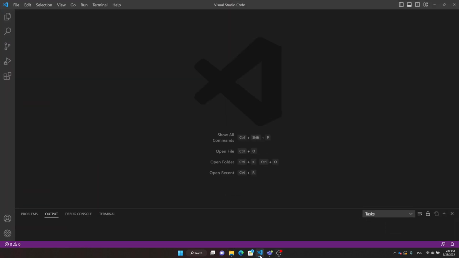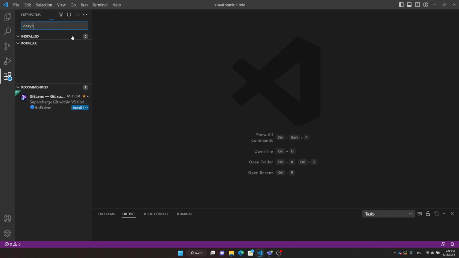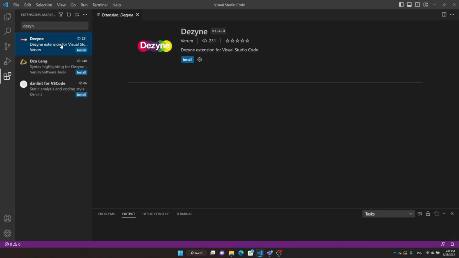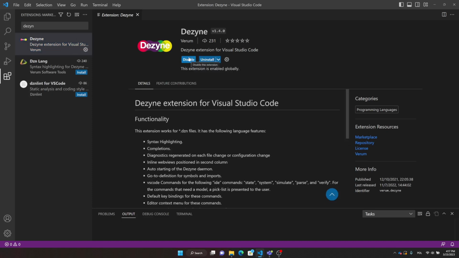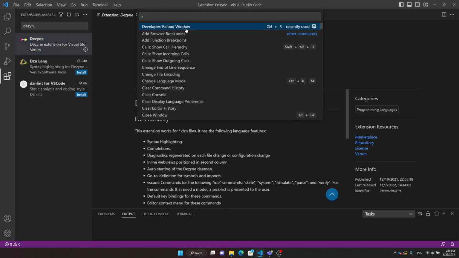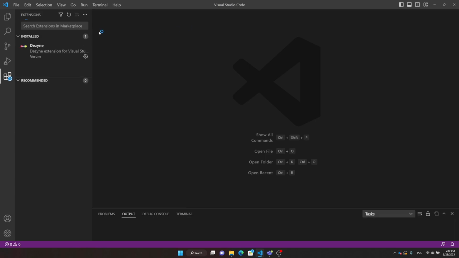Now we can open VS Code and install the Dezyne extension. After reloading the window or reopening the VS Code, we need to edit extension settings.